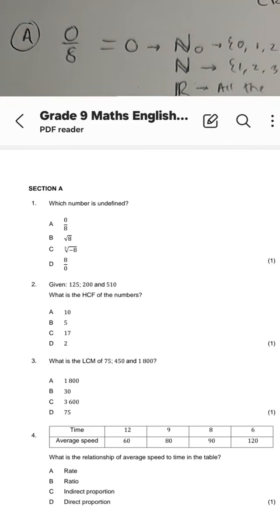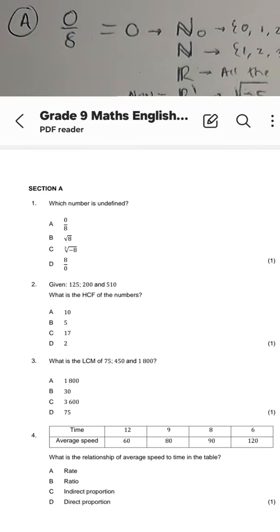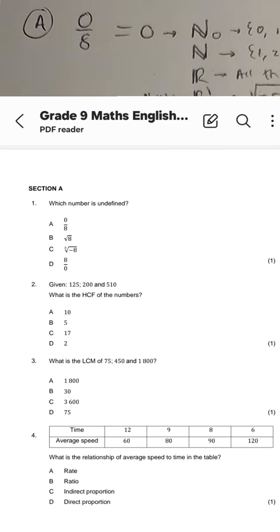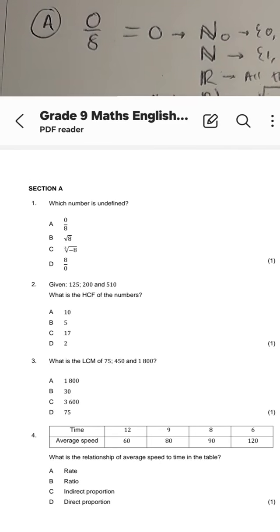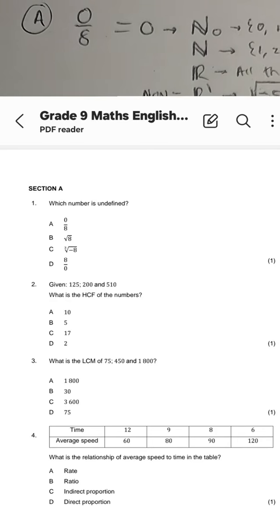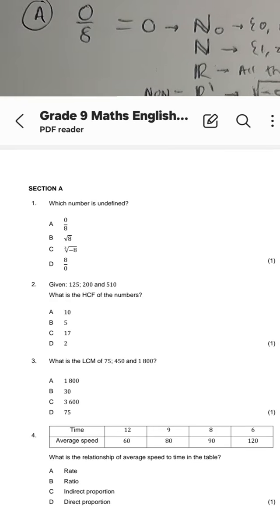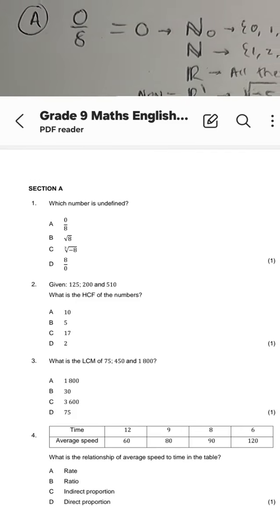Guys, is it 0/8? No, it's not. B, is it the square root of 8? No, it is not. All right. In fact, if you put the square root of 8 in your calculator, I'm sure you can see that the square root of 8 will give you an irrational number. 0 over 8 will give us 0, which means 0 is a natural number. I mean, it's a whole number, it's a real number, it's a rational number.